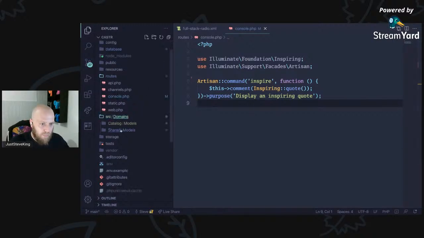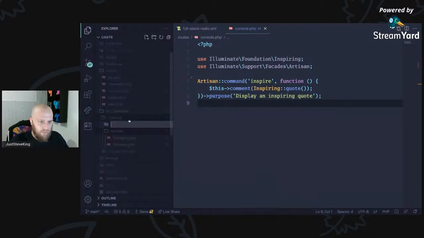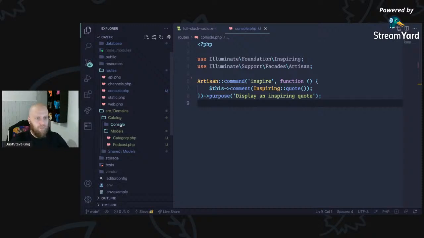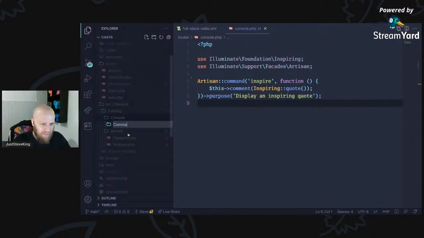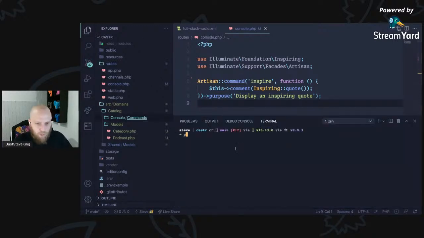So what we'll do, domain, this is to do with the catalog. So we can say console, this is where our commands are going to live. We'll follow the same pattern for now. We'll just create a test one so we can follow a blueprint. PHP artisan make command, and we're going to call this fetch podcast feed.